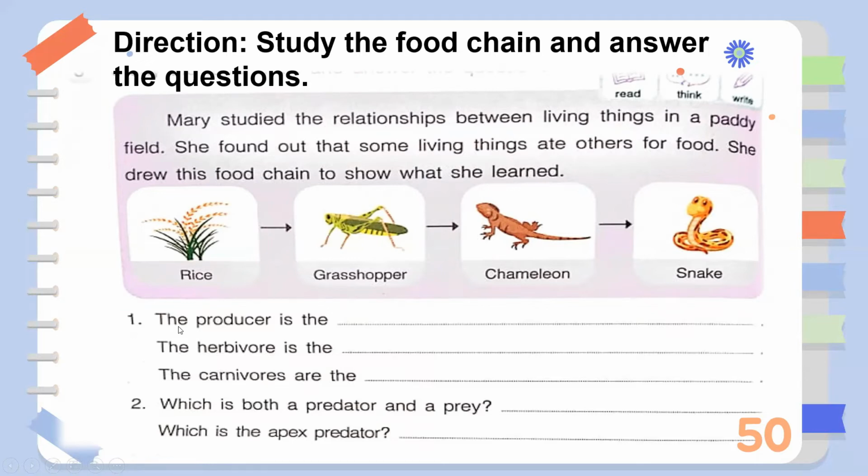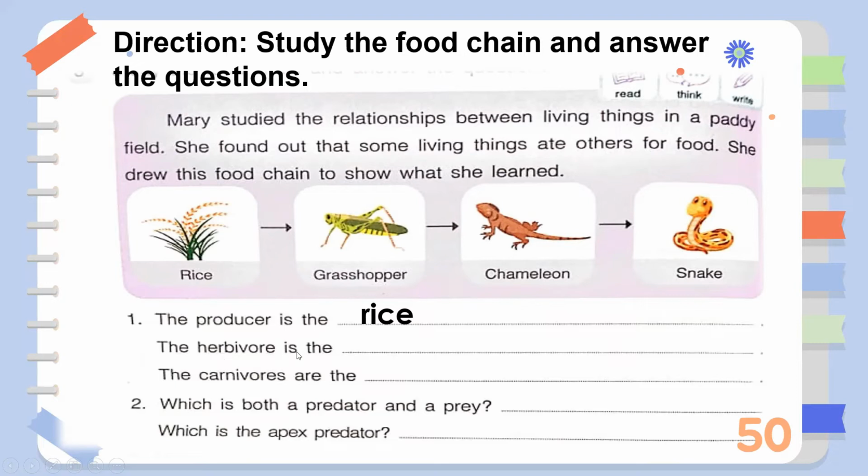Number 1 says, the producer is the blank. From this food chain, which among these is the producer? Can you tell me where the producer is? Is it rice, the grasshopper, chameleon, or snake? The producer is the rice. That's right, it's the rice. It's the primary producer.